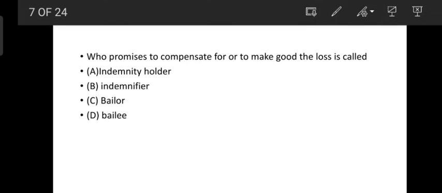Next question. The person who promises to compensate for or make good the loss is called the indemnifier, and the person whose loss is to be made good is called the indemnity holder. So our right answer is indemnifier. Bailer and bailee are used in a contract of bailment.